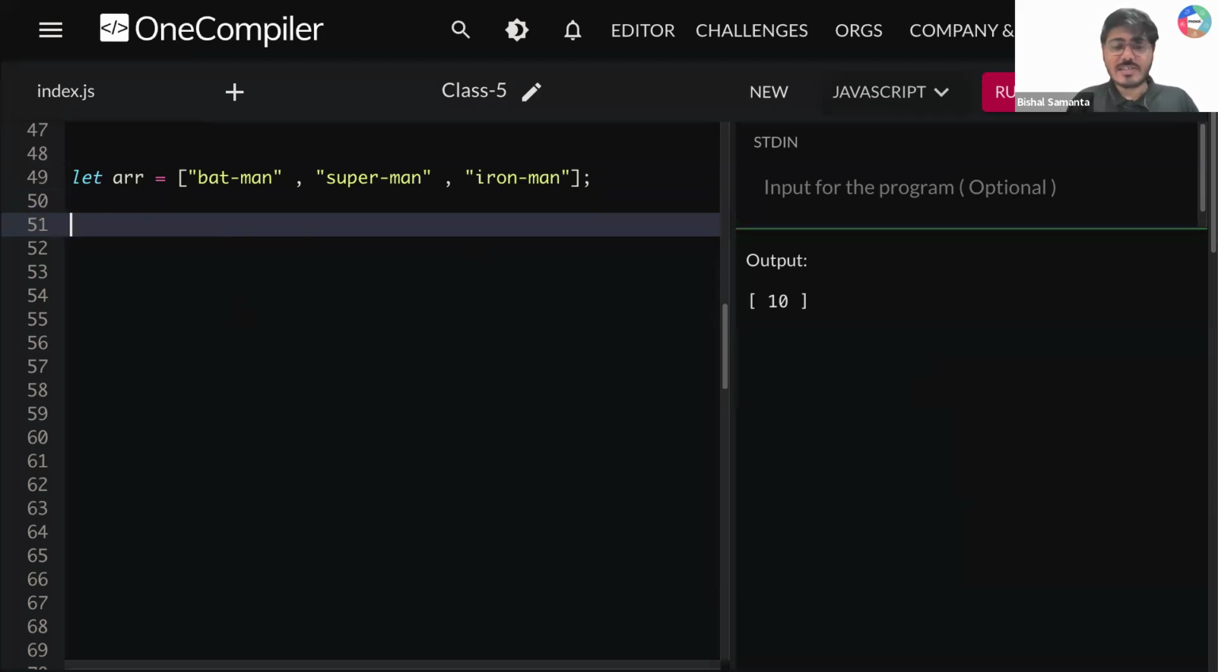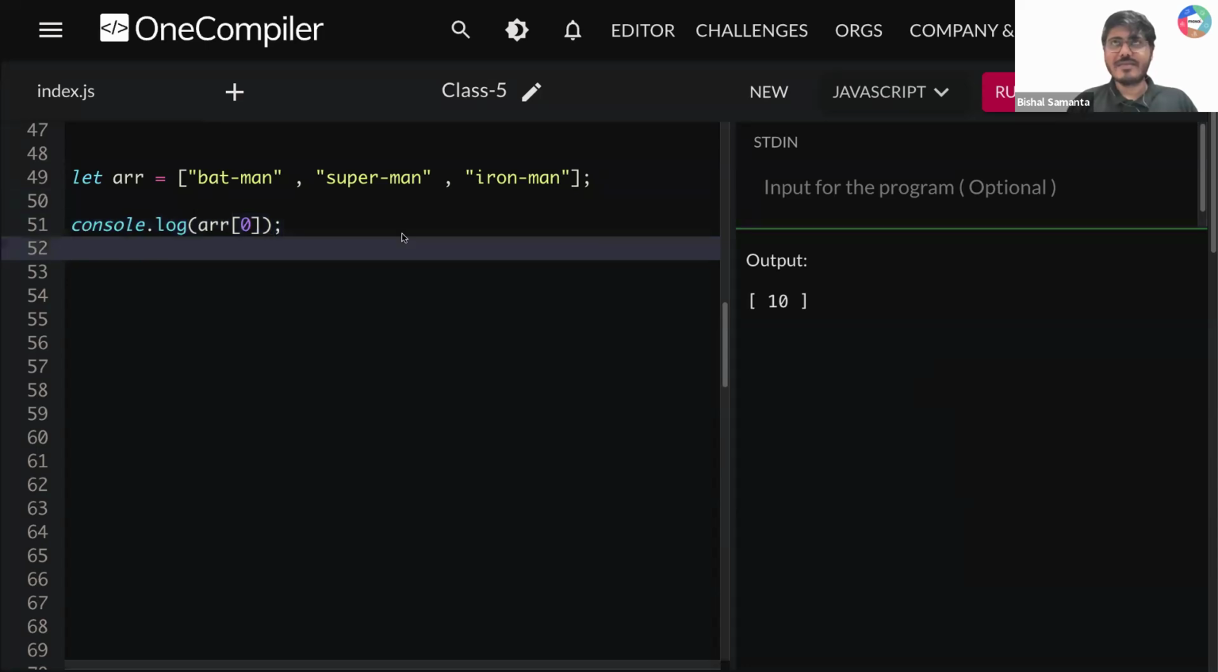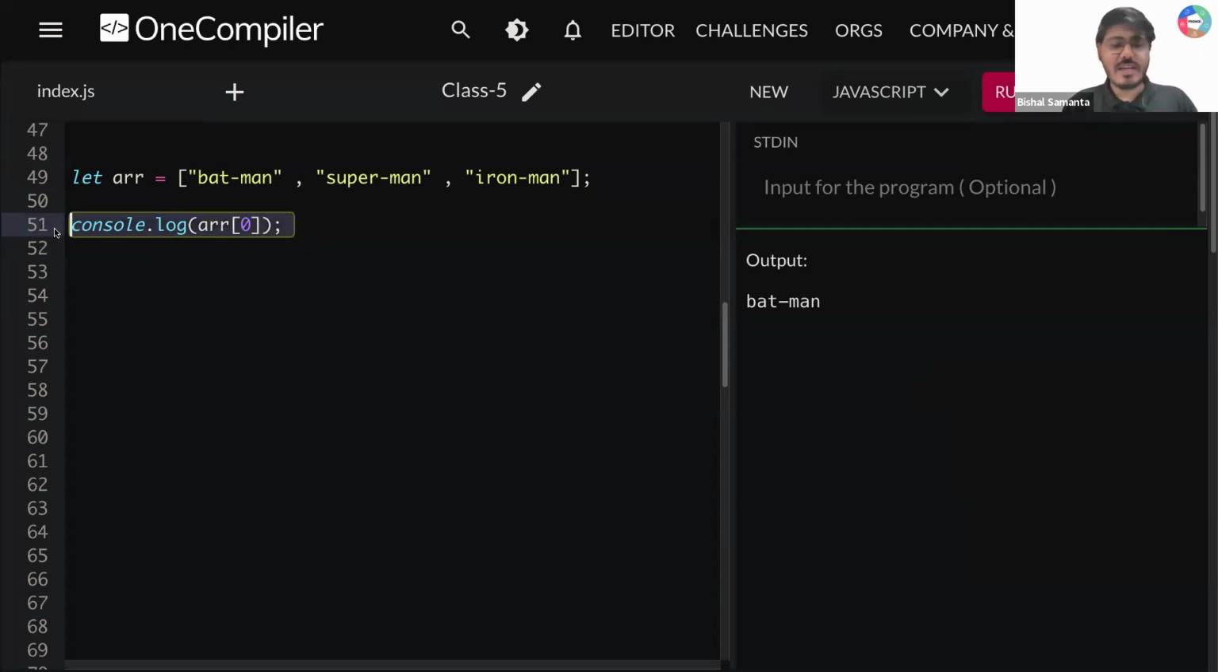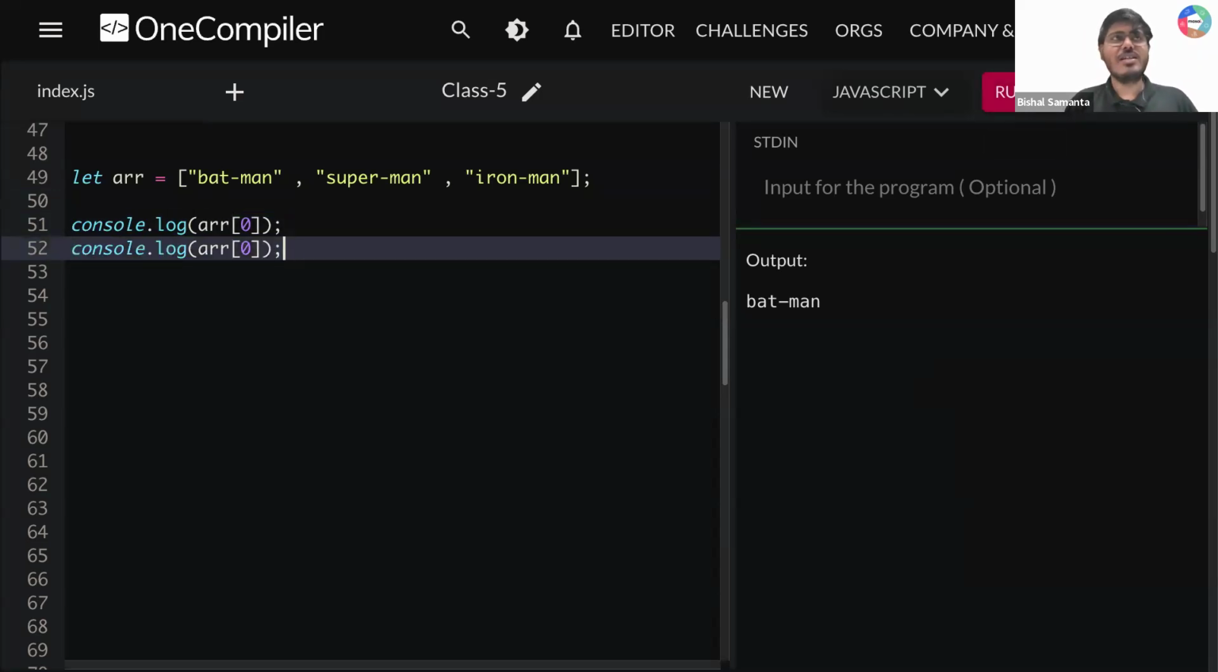Now tell me, guys, what if I write here console.log(array[0])? What am I supposed to get? Very simple. Everyone will say that it should give me the first element, which is Batman. Let me copy it here and paste it. I'm writing 1 here. What am I supposed to get?